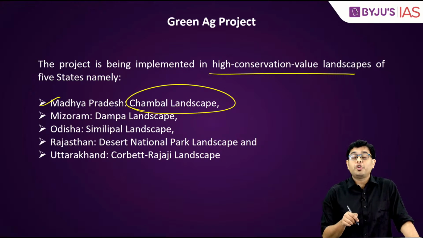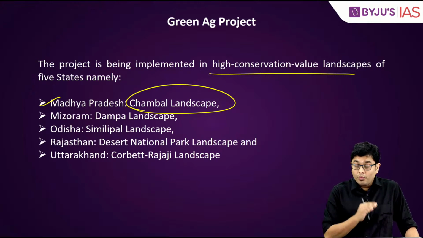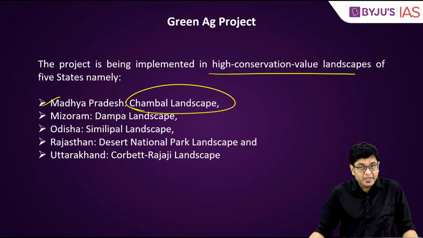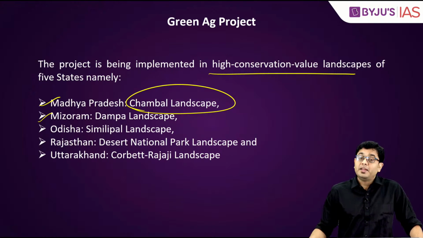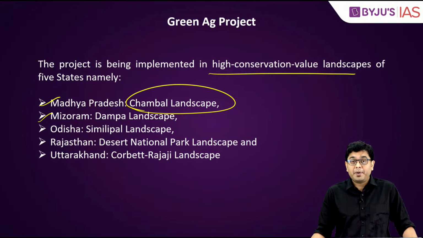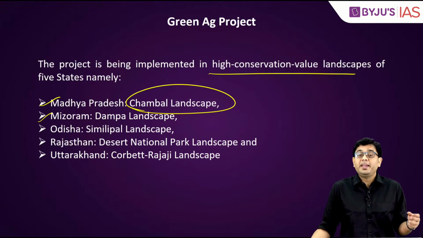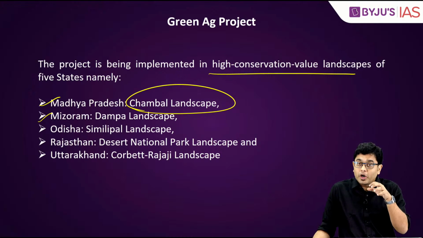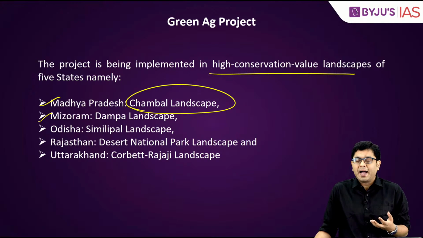Now remember, yesterday we had talked about the gharial as an animal and how across Chambal, it was present in large numbers, but their population has been continuously declining because of reclamation of land for agriculture. Then Mizoram, the Dampa landscape, or rather the Dampa Tiger Reserve. Now as per the latest tiger census, Dampa had indicated 0 population of tigers. So that is where you need to ensure that even if agriculture spreads, the biodiversity is not threatened, so that if tigers come back, they should not find that their habitat has been erased.